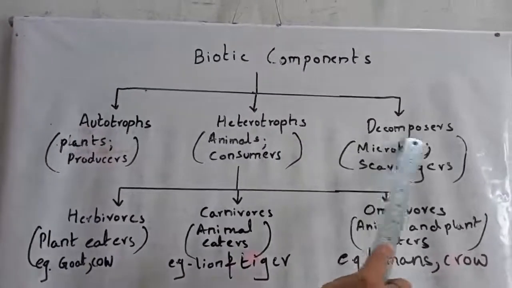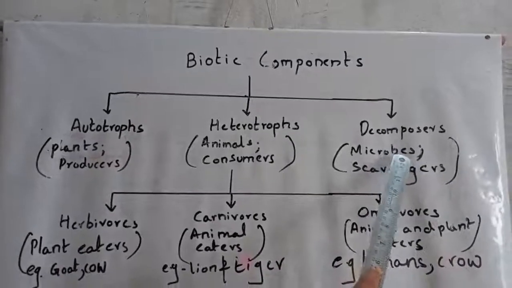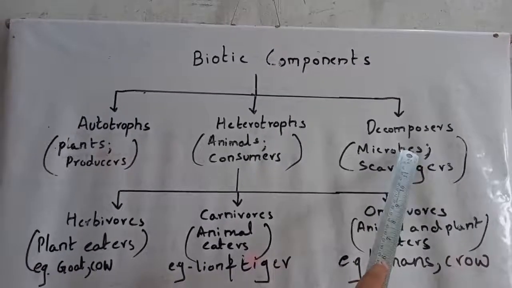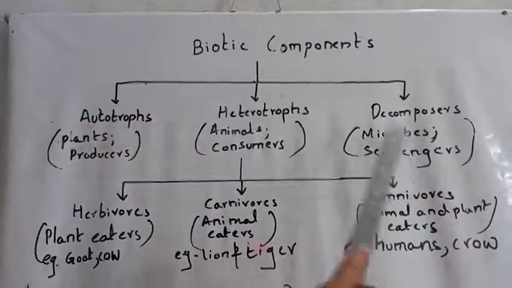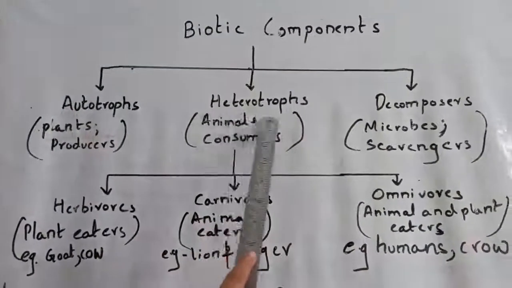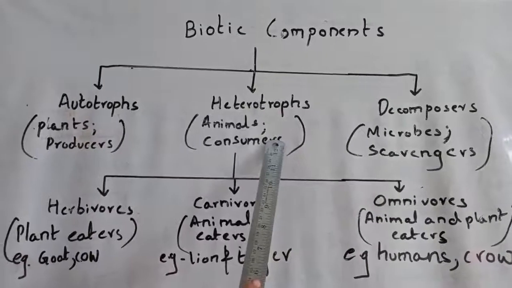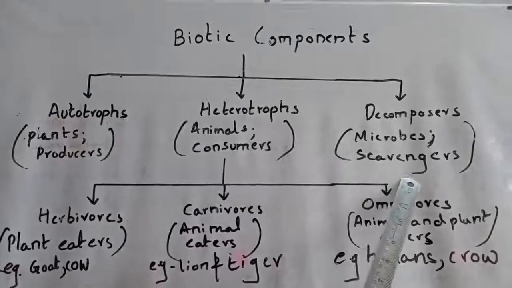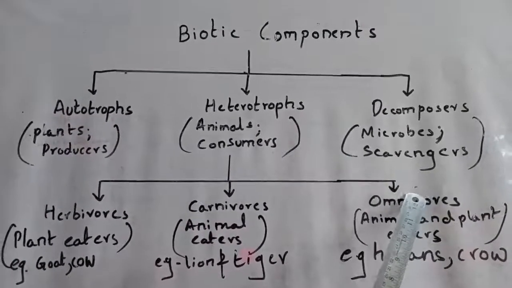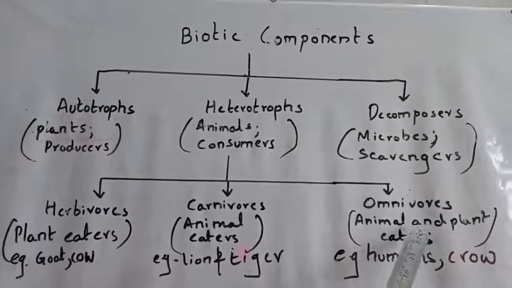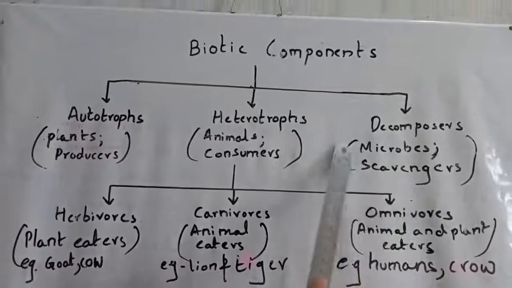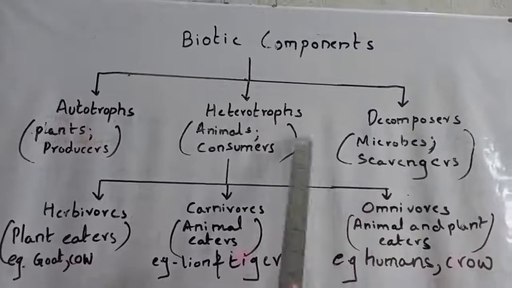Now we come to decomposers. Decomposers consume and thus decompose the dead remains of other organisms, both autotrophs and heterotrophs. Example, scavengers, which feed on dead remains of animals. Some of them are jackal, vulture, hawk, etc. So these are the biotic components.